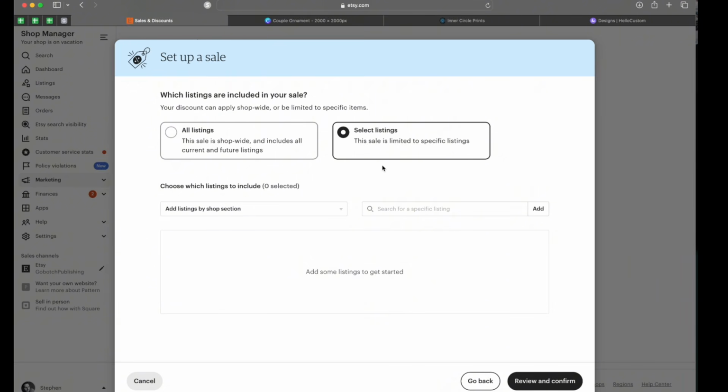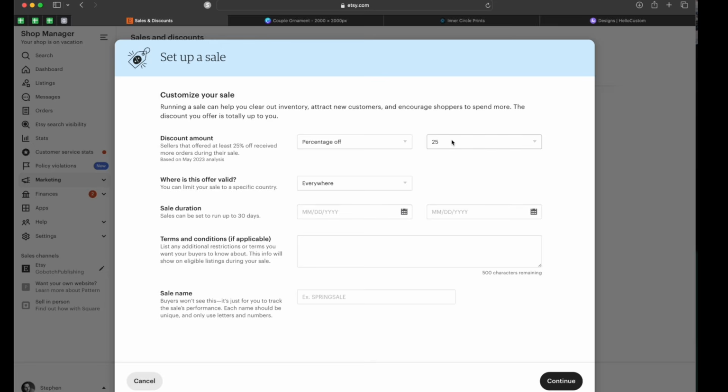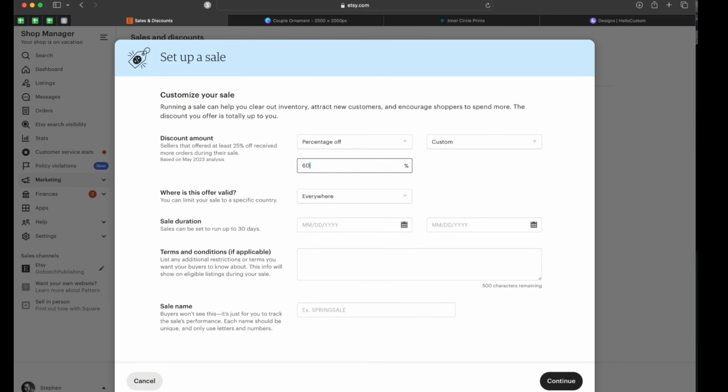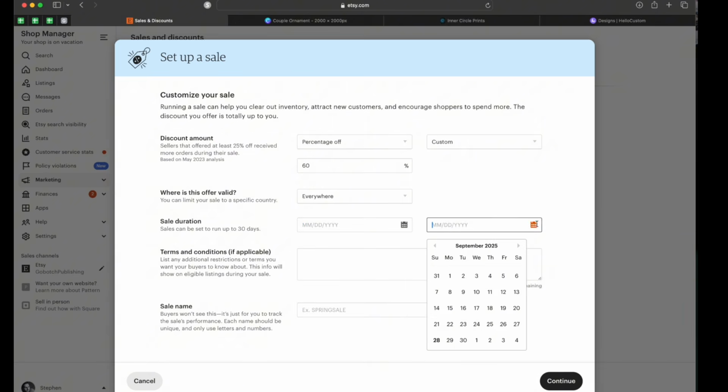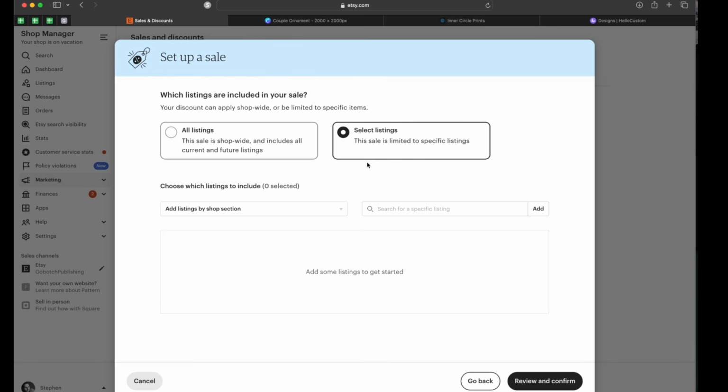So let's say that you're running a 60% off sale on your ornaments to drive rank. You would run a sale, set it to custom 60%, do it from today to today, name the sale, and then you would go to select listings and select that section.